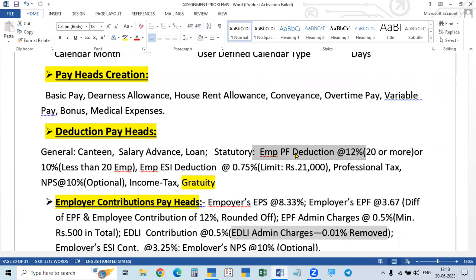Suppose if there are less than 20, in such a case, it is not compulsory or mandatory, but voluntarily the employer and the employee, if they agree, they can register and they can make the deduction. In such a case, they can make 12%, but 10% is enough. If less than 20 employees, it is only voluntary, it is not mandatory, optional. If they don't want, they need not deduct anything. If they want to deduct, they can deduct voluntarily, but 10% is enough. If it is 20 or more, the rate is definitely 12% and deduction is mandatory.